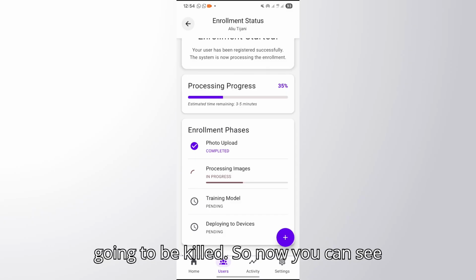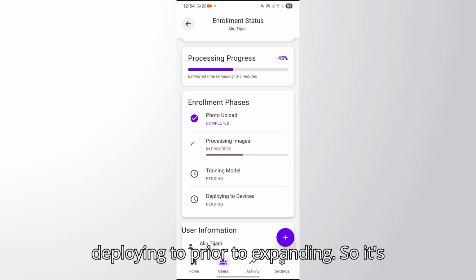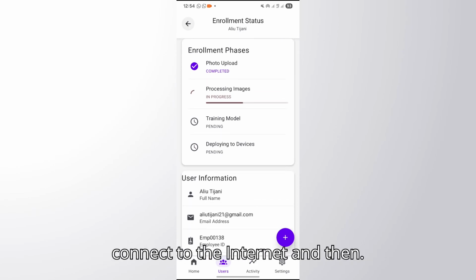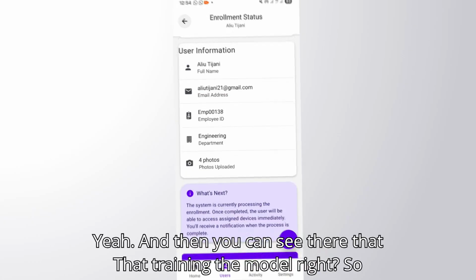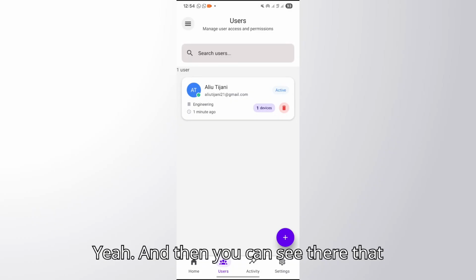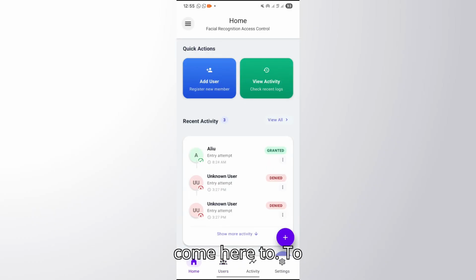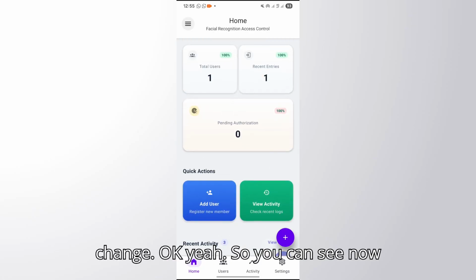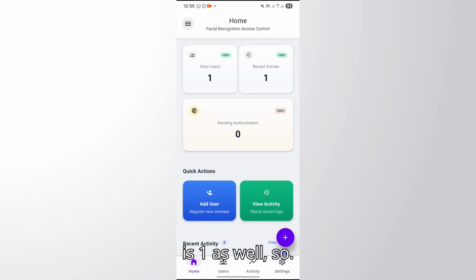Now you can see training pending, and deploying to Pi is pending. It's going to be pending until the Pi connects to the internet and starts training the model right here. And then you can see the user that we just added here. When you come here, it should change. Okay, yeah, you can see now 1 user. The total number of users is 1 as well.